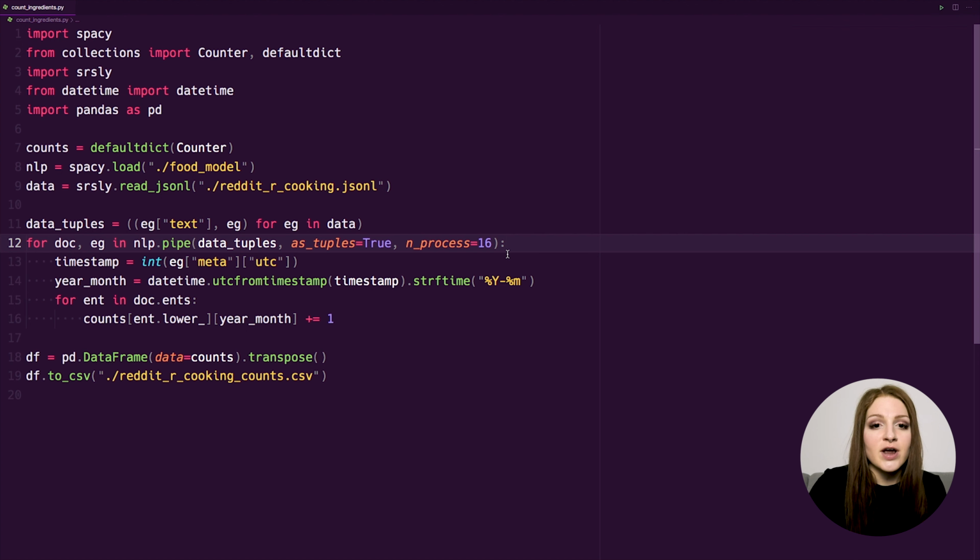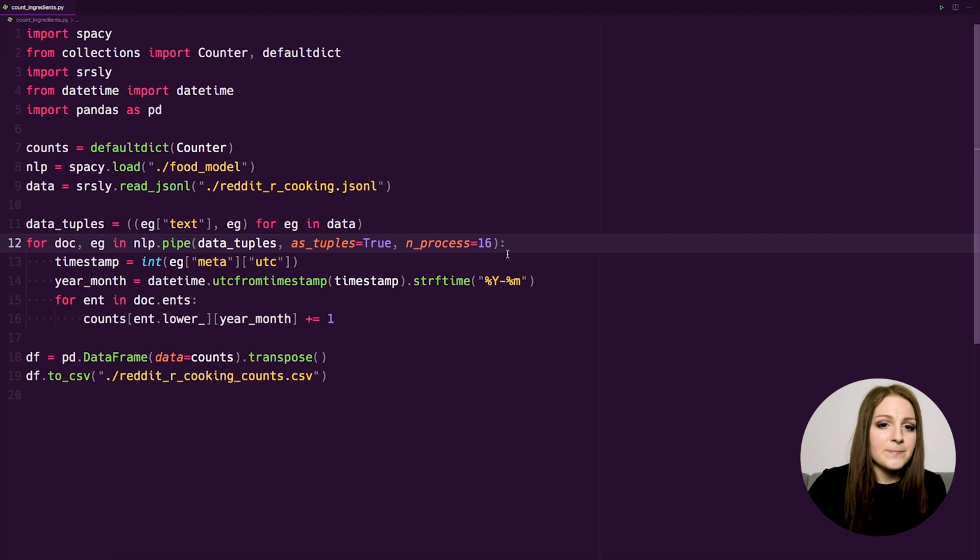So we can create an iterator of text example tuples, and then we can pass it through as tuples when we call nlp.pipe. And what we get back out of it is tuples of spaCy doc objects, and those doc objects have all the annotations that were predicted by the model, and then we also get the original record, which has the original text but also the meta information like the timestamps that we need.